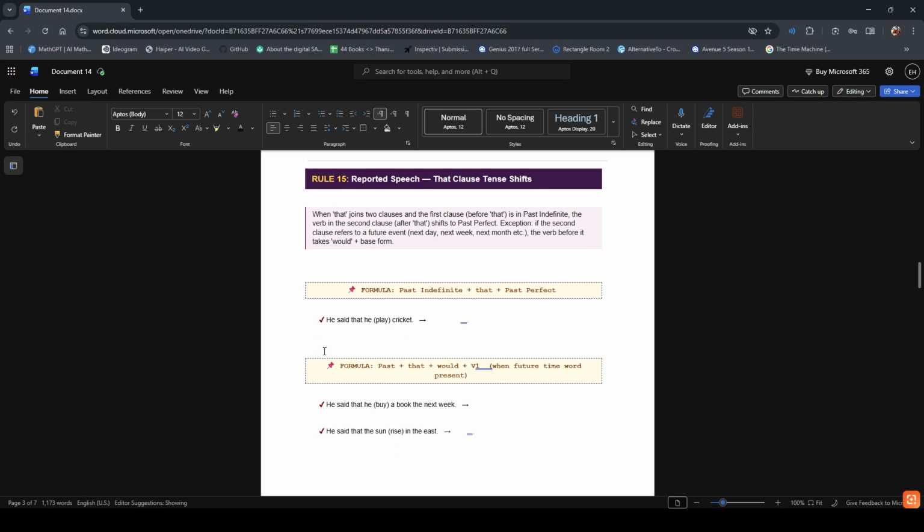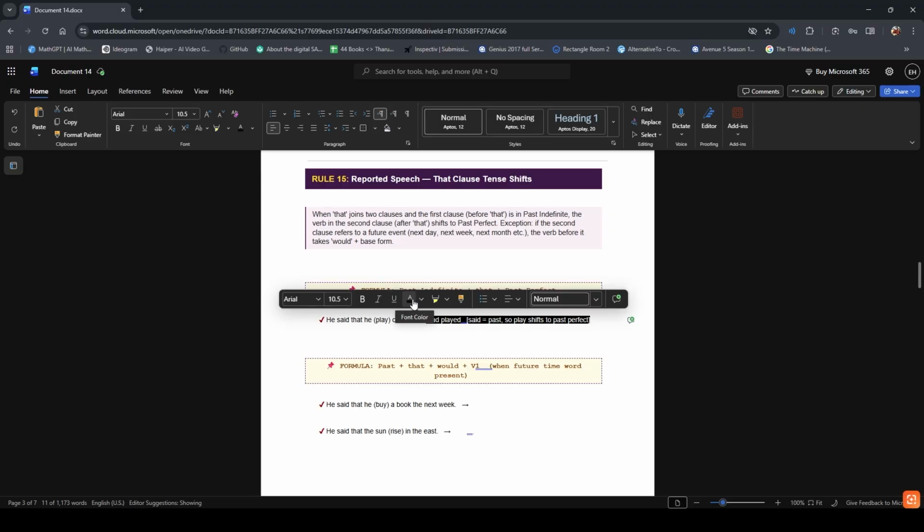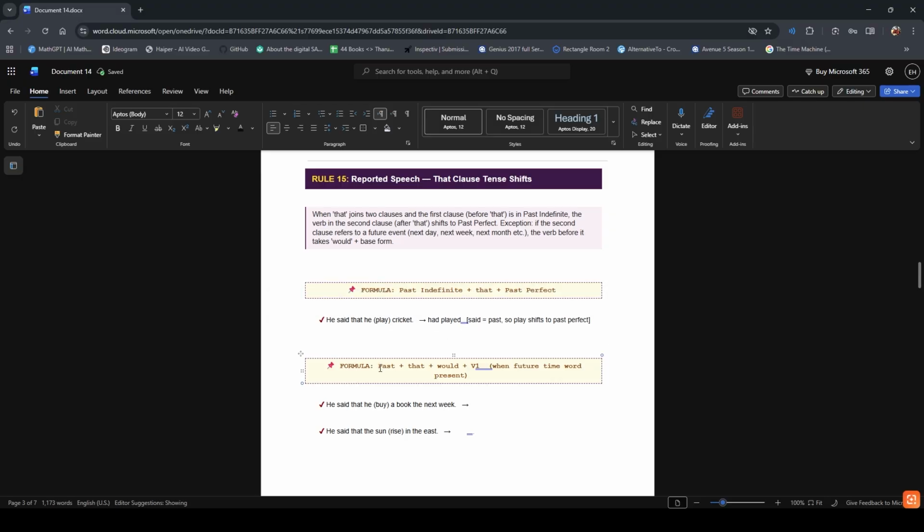The example for the first formula is: he said that he play cricket. He said is in the past indefinite. That he play cricket: the answer will be in past perfect, had played. The second formula: if the sentence starts with past plus that, use would plus V1 when a future time word is present.